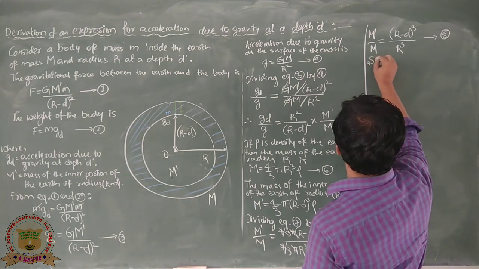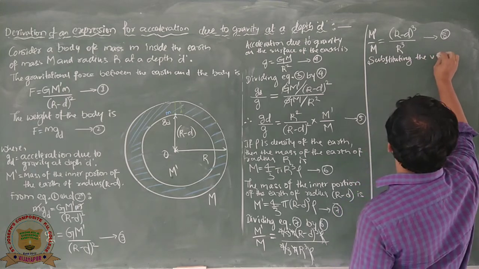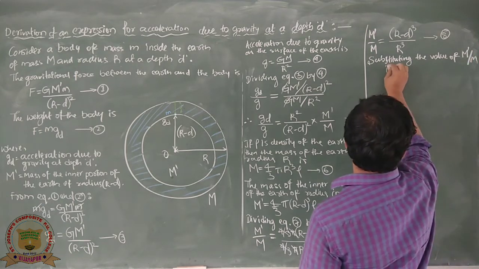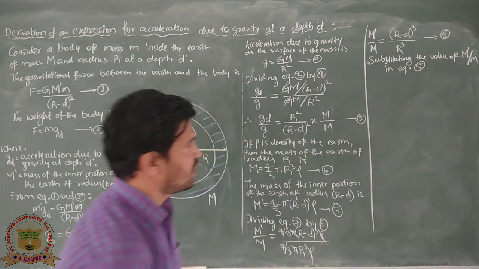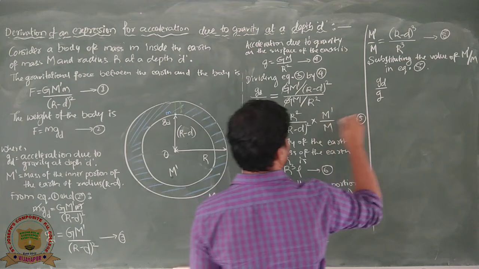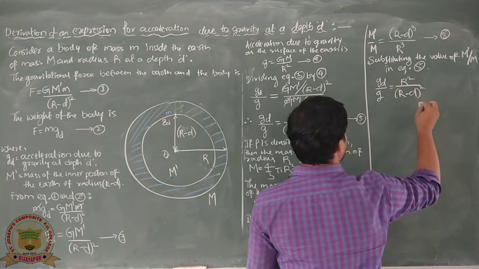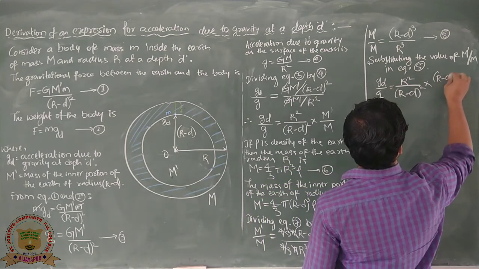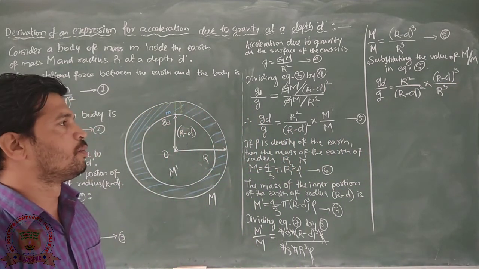And now substituting the value of M dash by M in equation number 5, and what are we going to get here? g_d by g equals R square divided by (R minus d) whole square into M dash by M, which is nothing but (R minus d) whole cube divided by R cube.